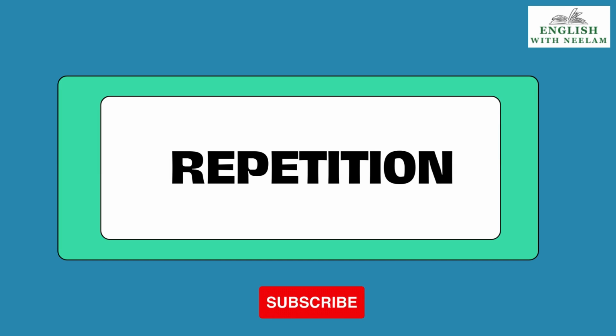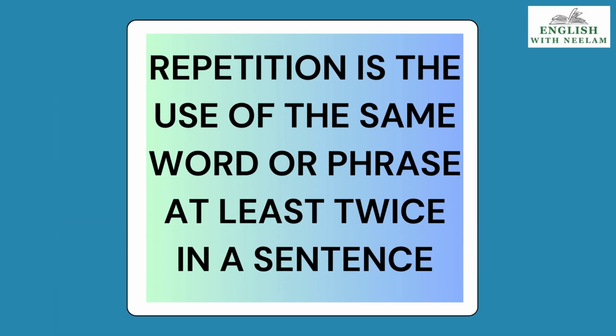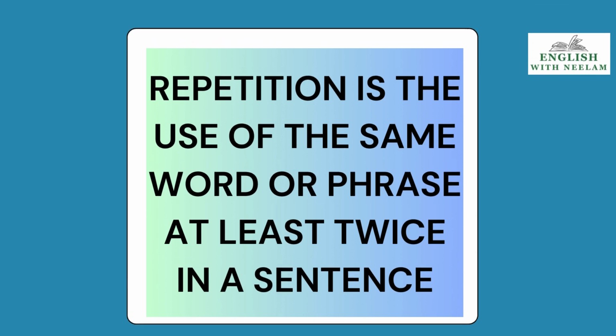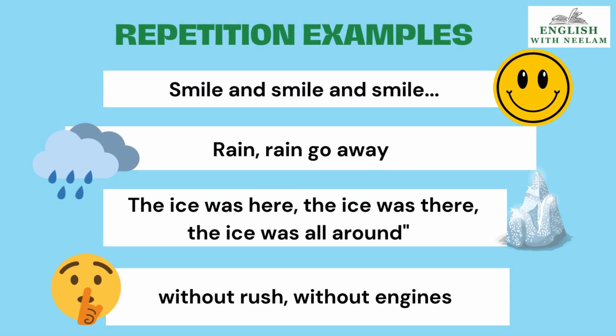Now we come to the next literary device or the poetic device, that is repetition. Repetition is the use of the same word or phrase at least twice in a sentence. Now children, see the examples. Smile and smile and smile. This example has been taken from your class 12th textbook. Rain, rain, go away. Repetition of rain here.